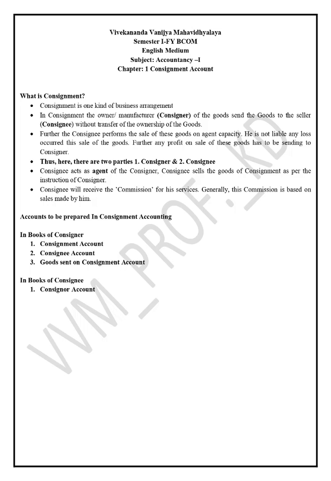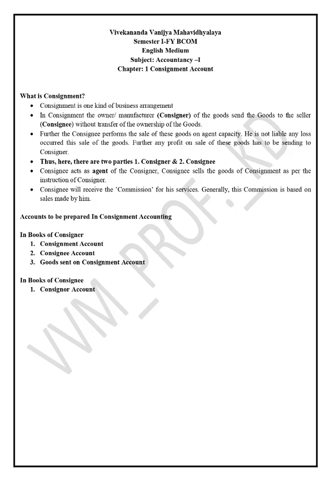Further, the consignee performs the sale of these goods in agent capacity. Here the consignee acts as an agent of the consigner. He is not liable for any loss occurred on the sale of the goods. Further, any profit on sale of these goods has to be sent back to the consigner. Thus, there are two parties, one consigner and consignee.